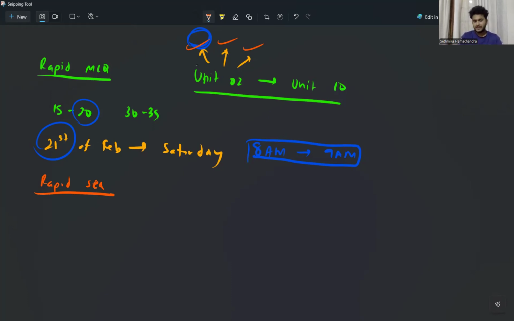So this is the rapid MCQ, which is done unit-wise, with MCQ papers of about 30 to 35 MCQs, answered within a very short period of time. Then we'll be marking it and I'll be quickly discussing any difficult question that you have. Right? So any question you have can be discussed.